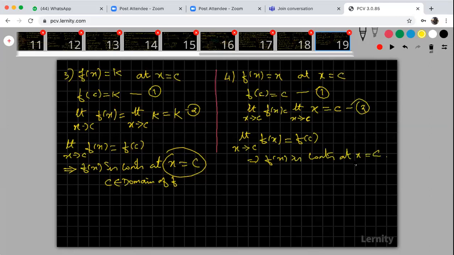Okay, so here also, look at that. This is a general point. General point means any point, not a particular point. Not x is equal to 0, not x equal to 1, not x equal to 2, not x equal to 5. At any point, the function is continuous. Every point it is continuous. That is the meaning. So the next definition: if the function is continuous at every point of the domain, then the function is said to be simply continuous. That is a definition. Please take the definition.